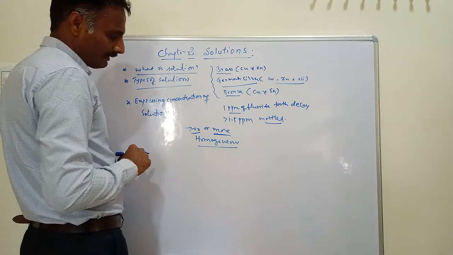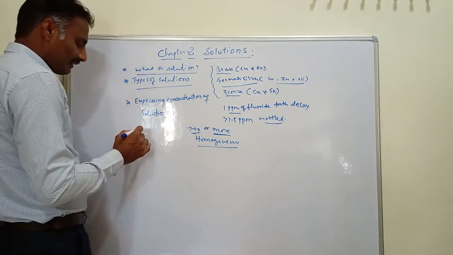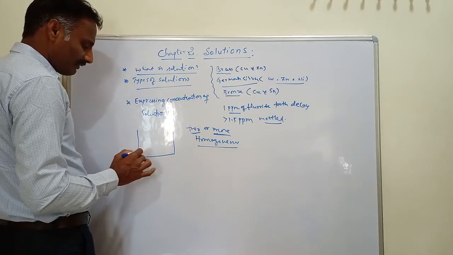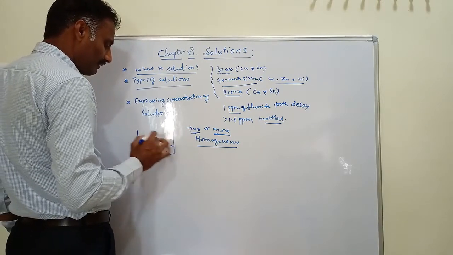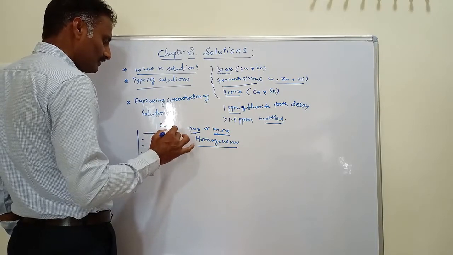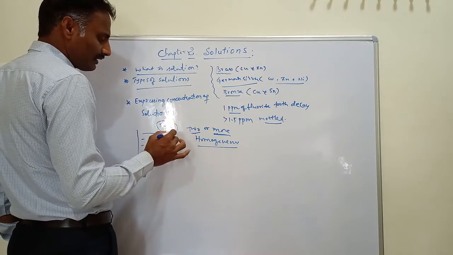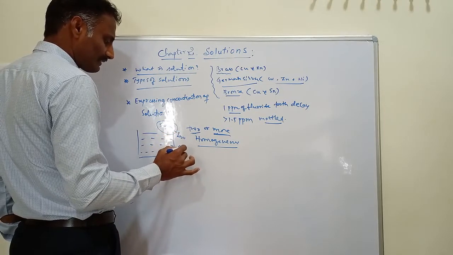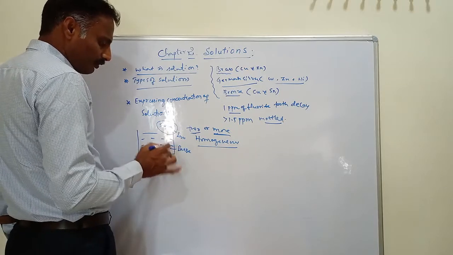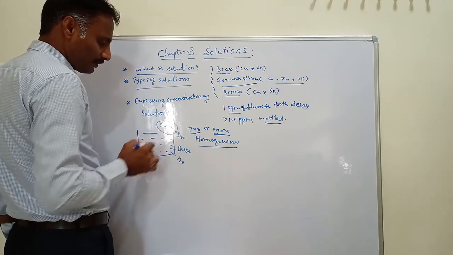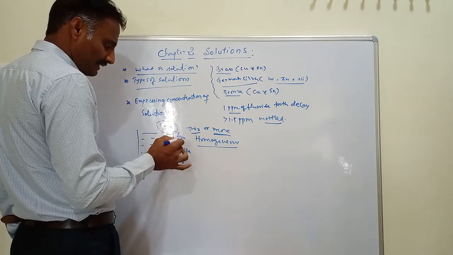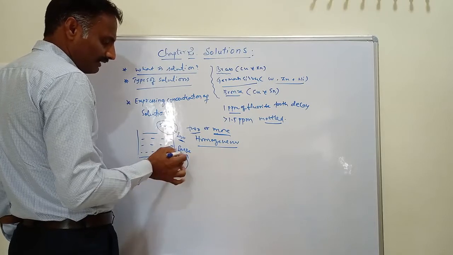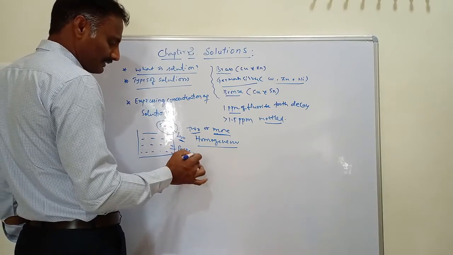For example, take water. Water is one of the solvents. If we add sugar and the sugar dissolves in water, the sugar is taken in a smaller quantity and water in a large quantity. Here we have two components: water and sugar. The sugar is present in less quantity, and the water is present in large excess, and this large quantity of water is considered the solvent.